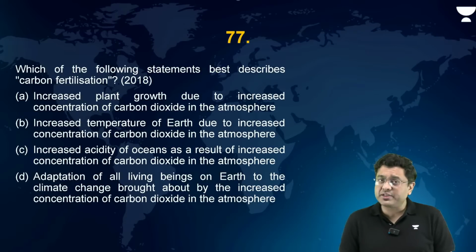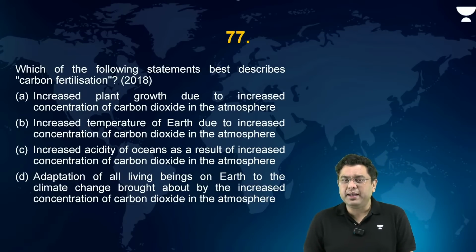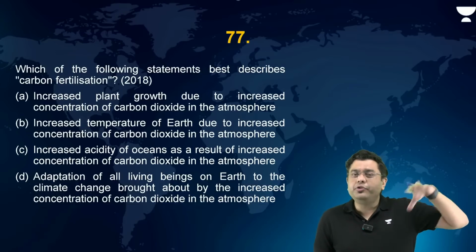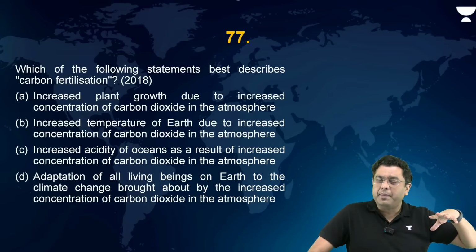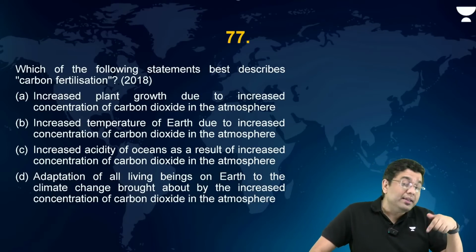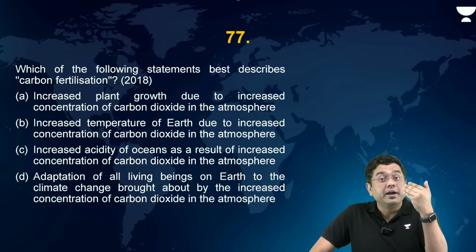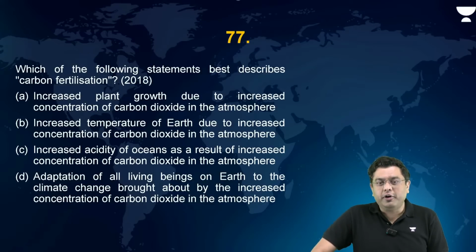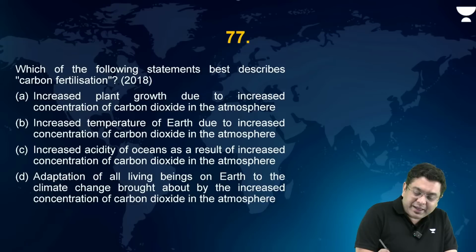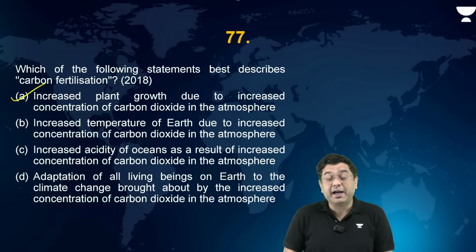Okay? Now, after that, which of the following statements best describes carbon fertilization? This is something we have discussed in the initial part of the session. Carbon fertilization is basically when you have abundance of carbon dioxide in the atmosphere, that large amount of carbon dioxide then allows for greater rate of photosynthesis, greater organic production, and hence a faster growth of plants as well. So increased plant growth due to increased concentration of carbon dioxide in the atmosphere.